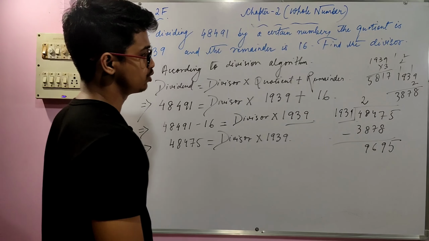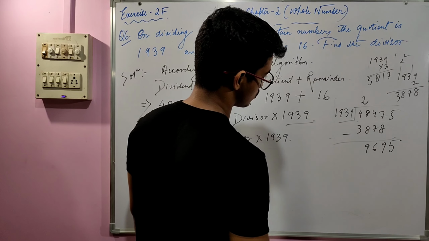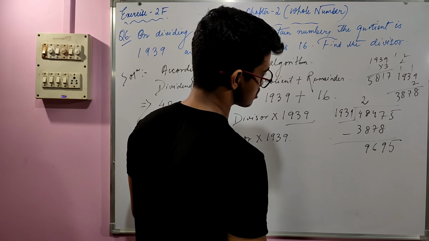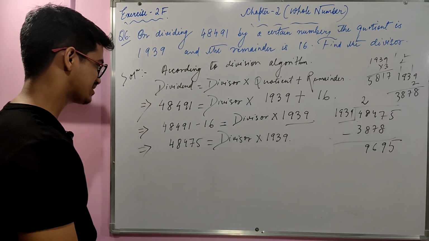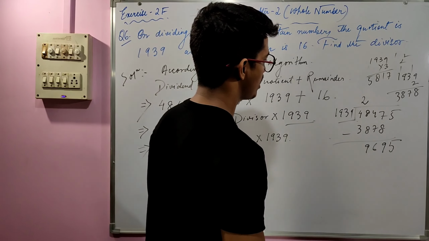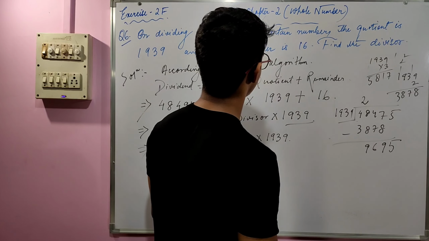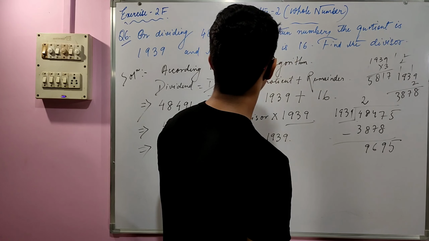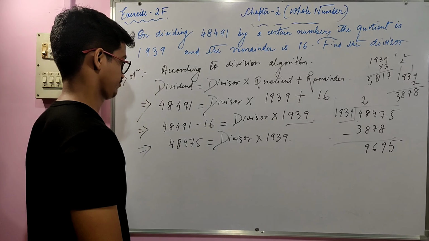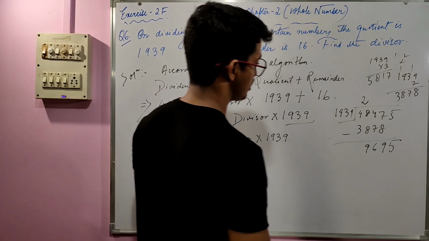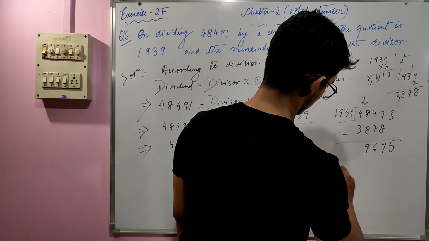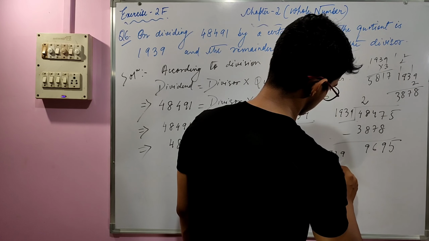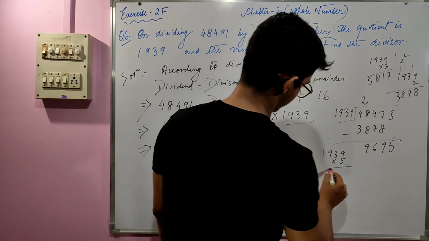So what we have to do, there is no exact answer coming. Why? I'm not getting why the exact answer is not coming. 1939, what are we supposed to do? 1939 into, let's say, I'm doing 5.